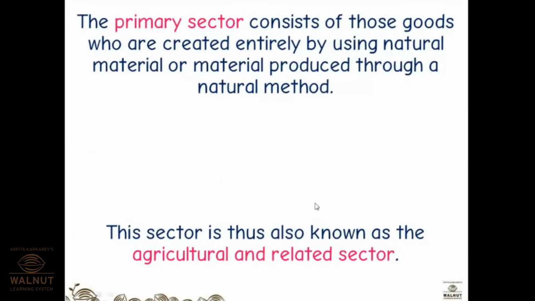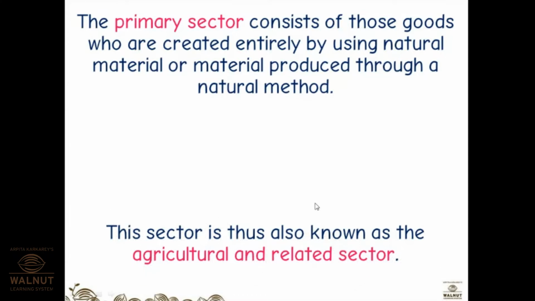The primary sector consists of those goods that are created entirely by using natural material or material produced through a natural method. Means what? Naturally grown things, naturally produced. Even though we sow things, they grow naturally, right? So that is called the primary sector. That means it is produced by using nature, not in factories, not in industries. Natural method, natural environment, natural material, we can say.